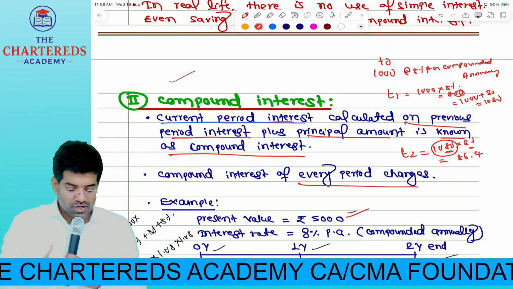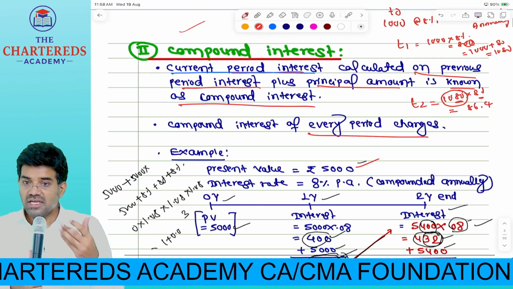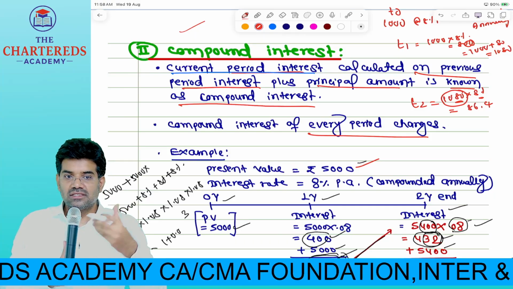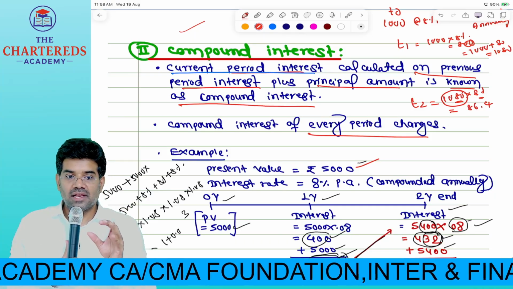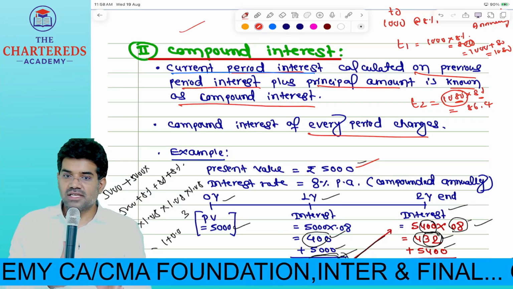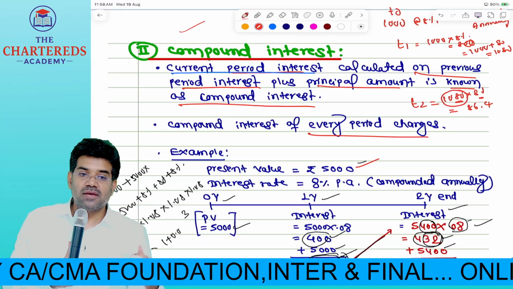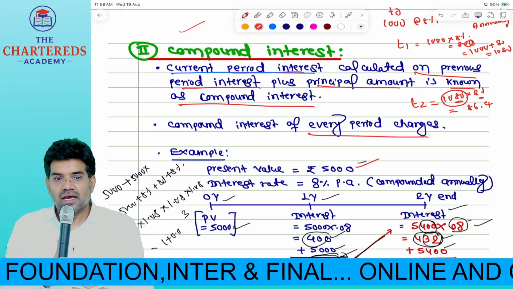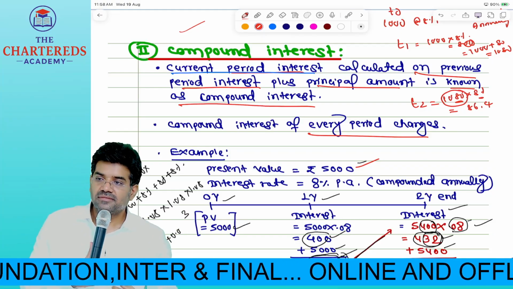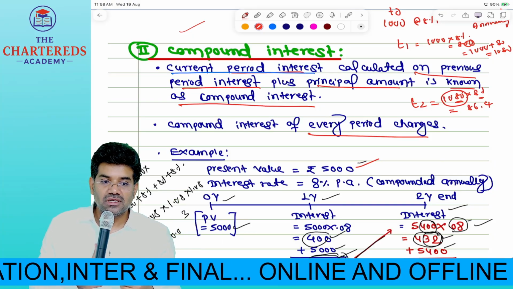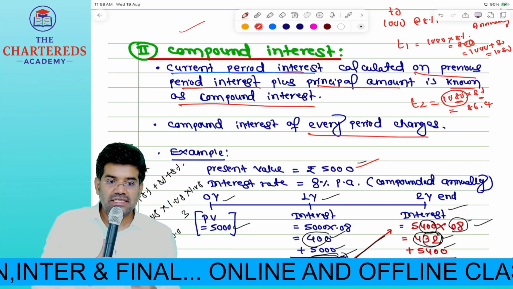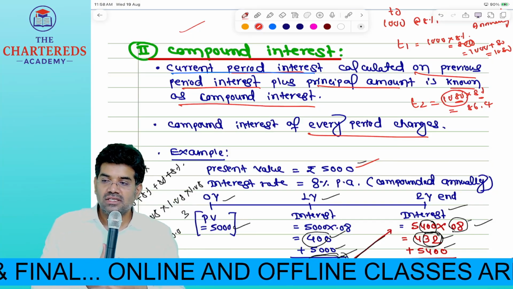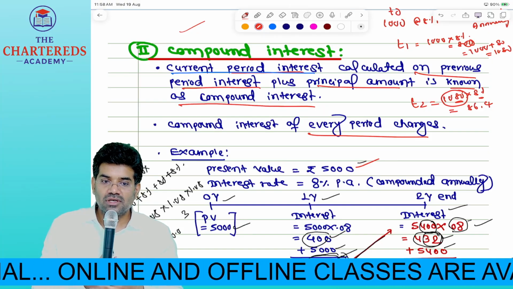If you remember yesterday's example, 10,000 original, first year interest on that 10%. 1100 is the end of the first year value. Again next year how much am I investing? Assuming that I did not withdraw 100 rupees, the entire 1100 I am reinvesting. Then next year what is the principal amount? 1100. On 1100 into 10%. That means on interest again we calculated interest. That is called compound interest.